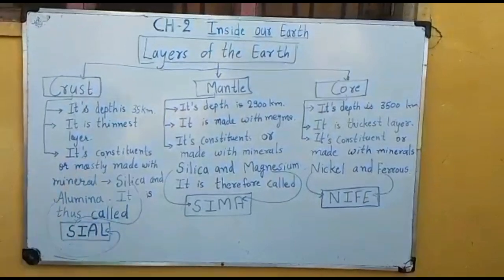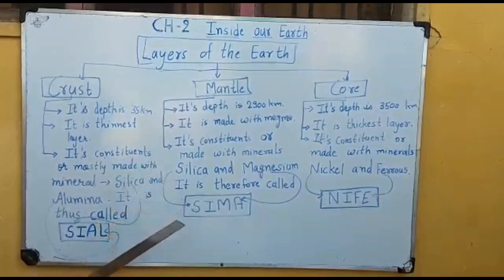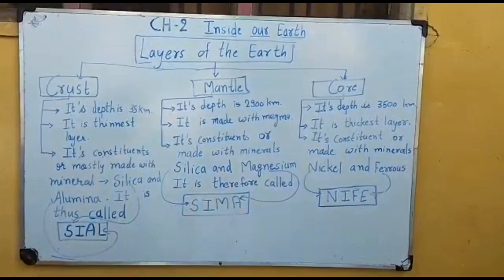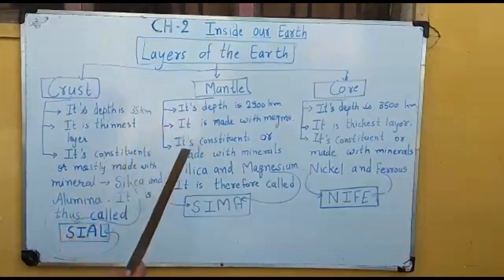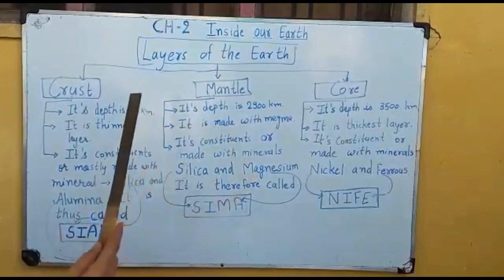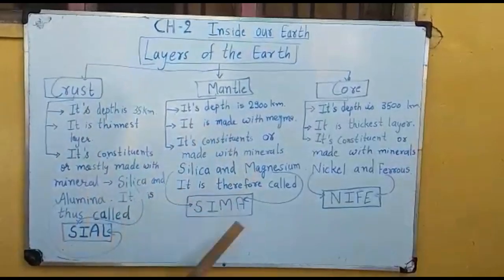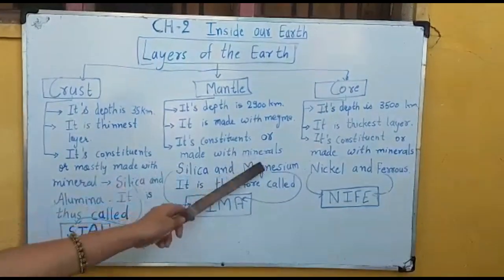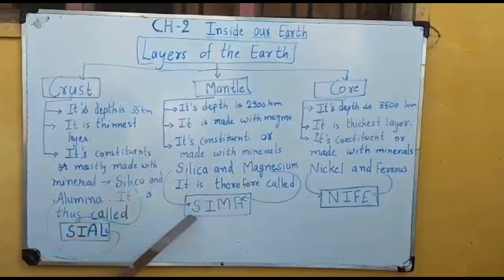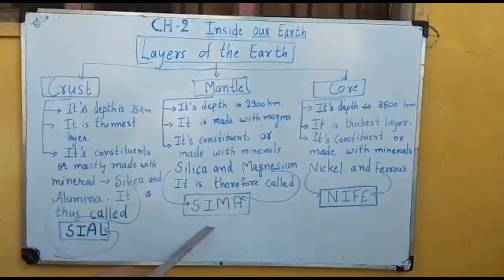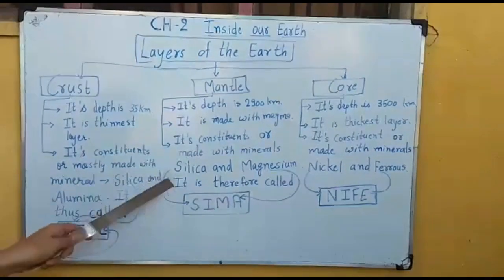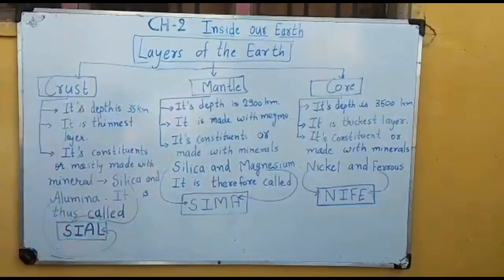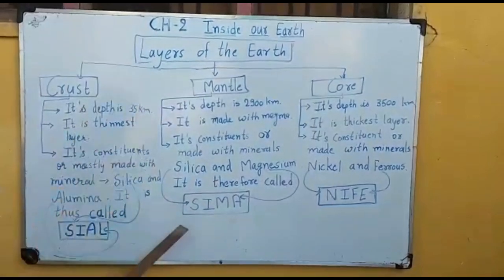Now we discuss the minerals that make up the mantle. Many different minerals are there, but mostly in the mantle there are silica and magnesium. That's why it is called Sima. Si stands for silica and Ma stands for magnesium. For our learning purpose, we just learn that name. So you can learn it: crust is made of Sial, mantle is made of Sima.